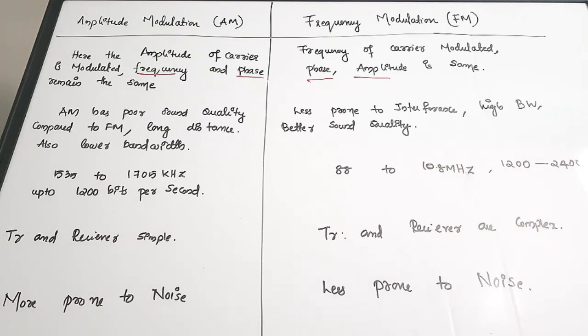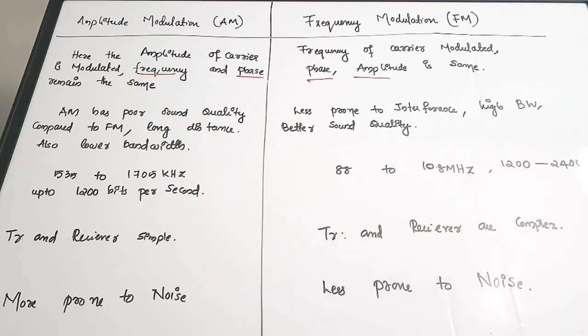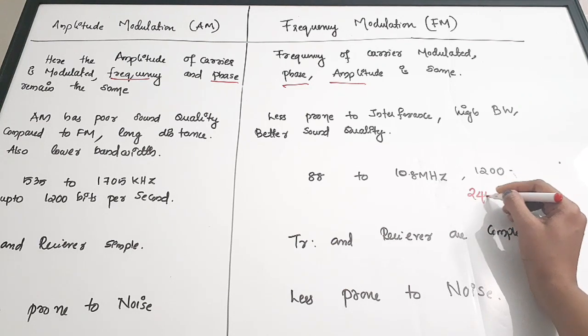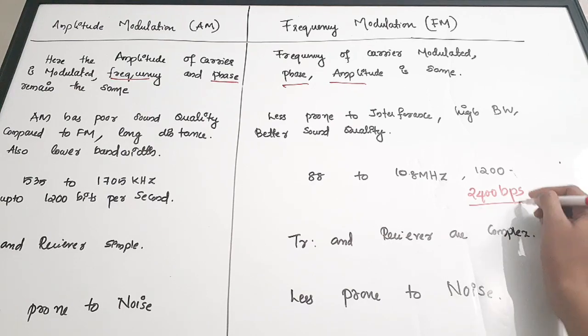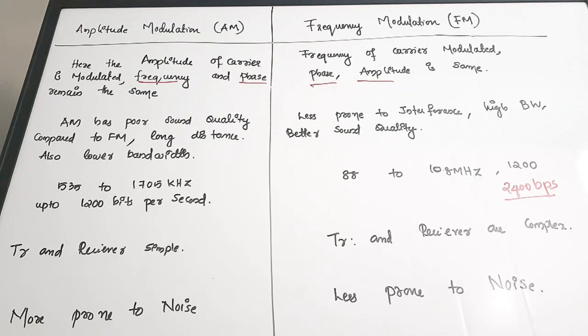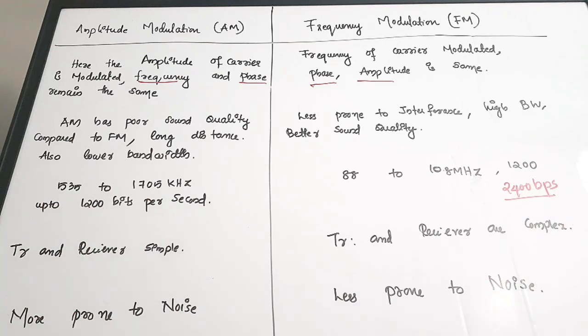For FM, here the range is greater. It is from 88 megahertz to 108 megahertz. Here for AM it is only kilohertz, here it is megahertz. So the consumption of bandwidth is more. And the bit rate can be from 1200 to 2400 bits per second. The bit rate is also more. So the bandwidth of AM is lesser, the bandwidth of FM is more.